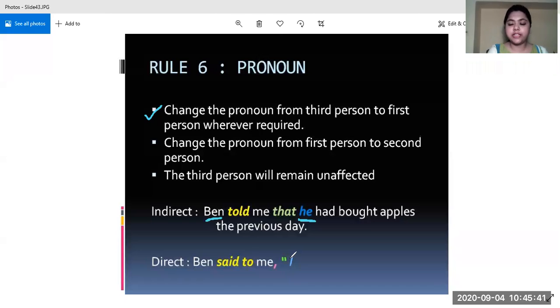If in the indirect speech we find the pronoun in the third person, and if in the indirect speech there is a pronoun in the second person, then we change it into the first person. Change the pronoun from first person to second person, and the third person will remain unaffected. There will be no change in the third person. For example, she is written there, so she will remain the same in the direct speech.